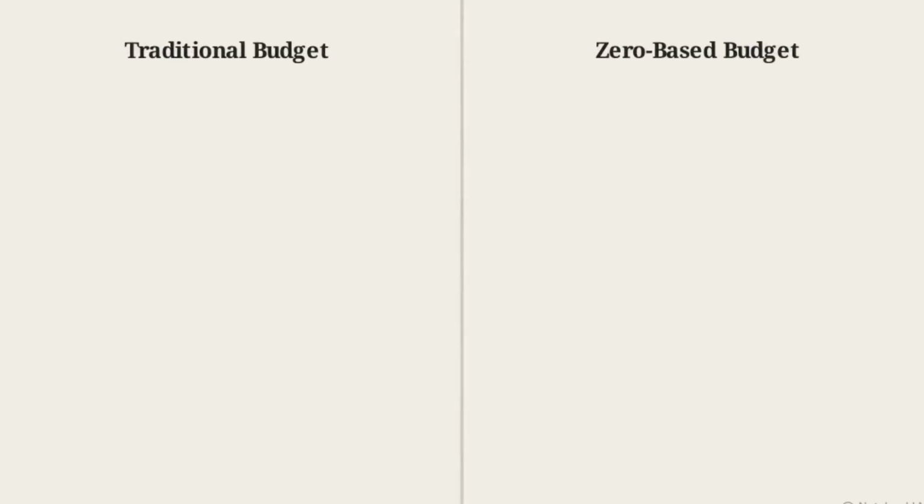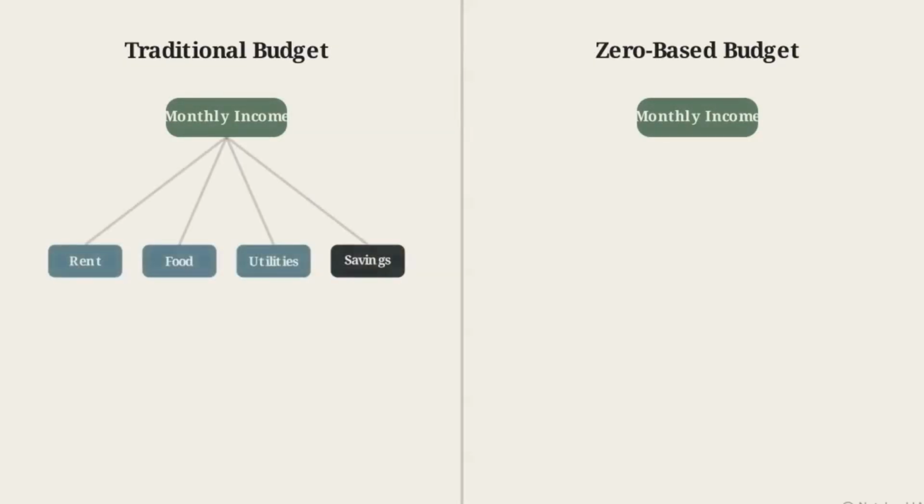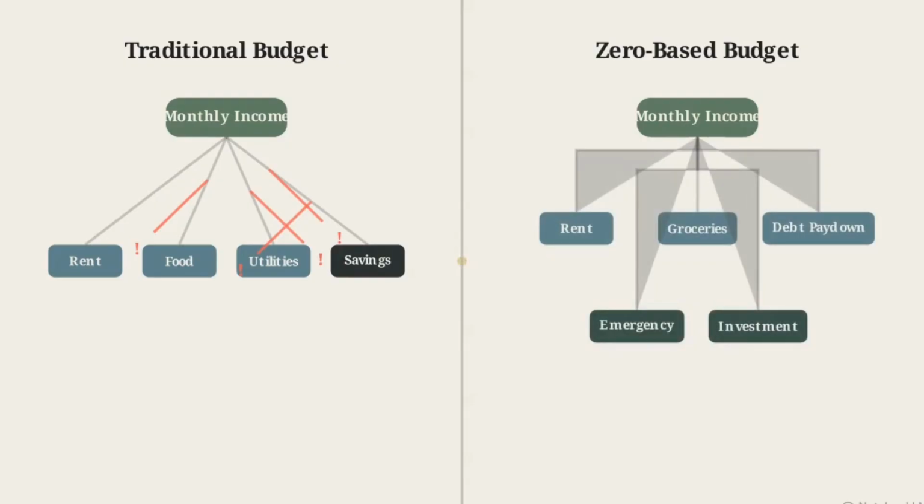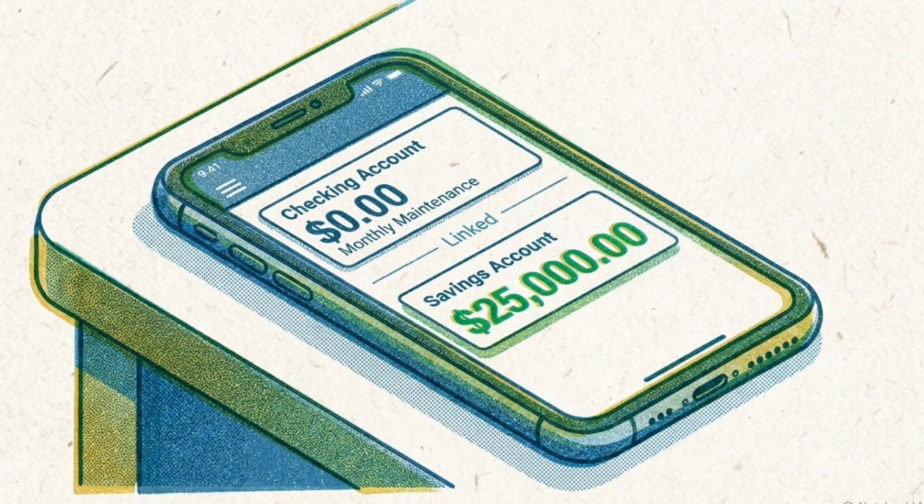This comparison shows the difference. A traditional budget leaves leftover cash vulnerable to leakage, while a sealed zero-based budget directs all output toward your specific goals with zero waste. A zero-fee foundation is mandatory. It ensures that when you save a dollar, that capital is actually retained for the wealth-building process.